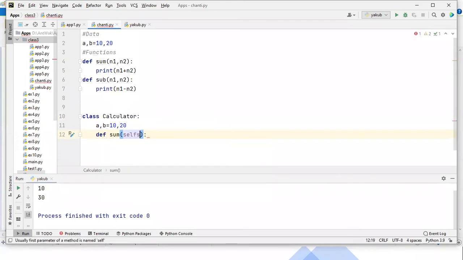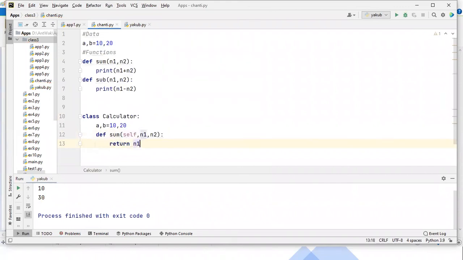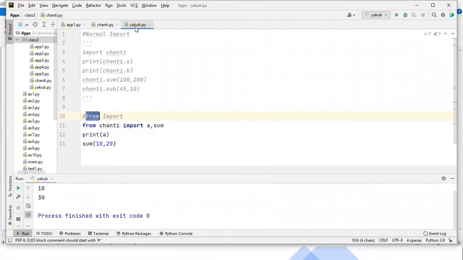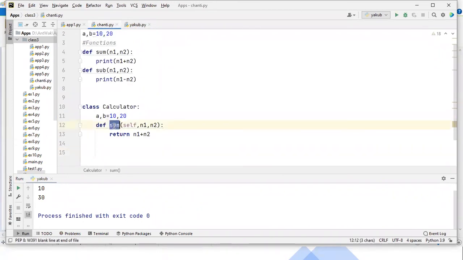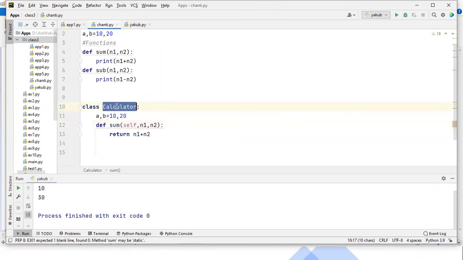And this is the first time, that's very difficult to understand. You can write self, n1, n2. And there you can write some logic, like I've written n1 plus n2. So now, in the Yakub Python file, you can't access the sum directly. My point is, in Yakub, you can access the sum which is defined inside the class called Calculator, but you can't access it directly. So how do we access it?